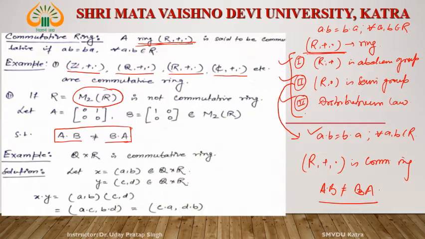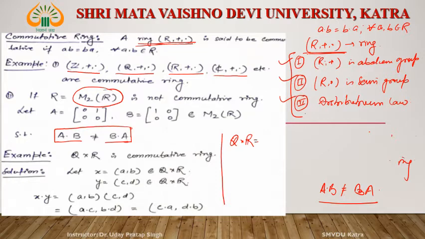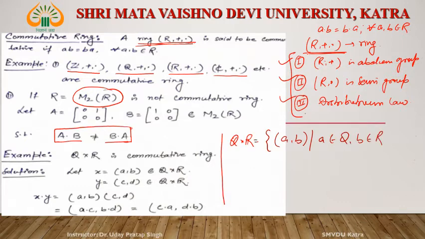What about Q cross R? First, see what is Q cross R. Q cross R is nothing but the set of ordered pairs (a, b) where a belongs to Q and b belongs to R. It means the first element of the ordered pair is rational and the second element is real.